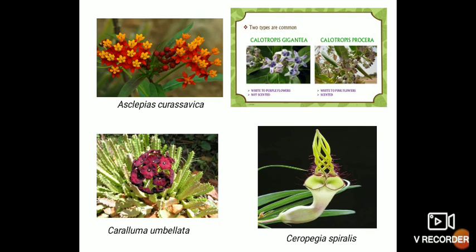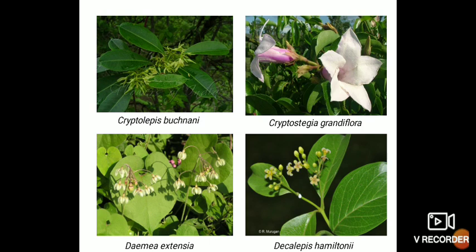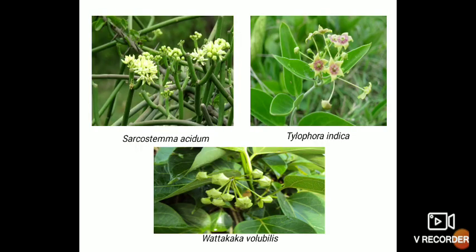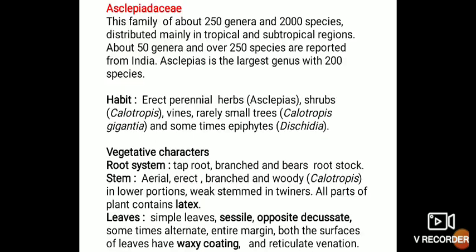These are the pictures of the plant species: Asclepias curassavica and Calotropis gigantea with bluish flowers, and Calotropis procera with whitish pink flowers, Caralluma umbellata and Ceropegia spiralis, Cryptolepis buchanani, Cryptostegia grandiflora, Daemia extensa, Decalepis hamiltonii, Gymnema sylvestris, Hemidesmus indicus, Holostemma adakodien, Leptadenia reticulata, Sarcostemma acidum, Tylophora indica, and Wattakaka volubilis.